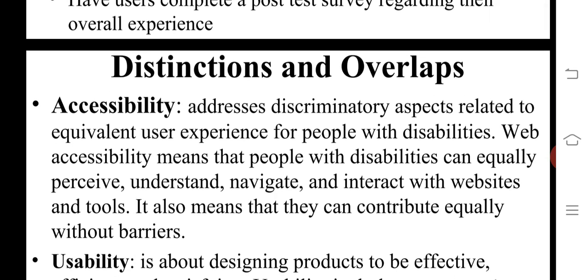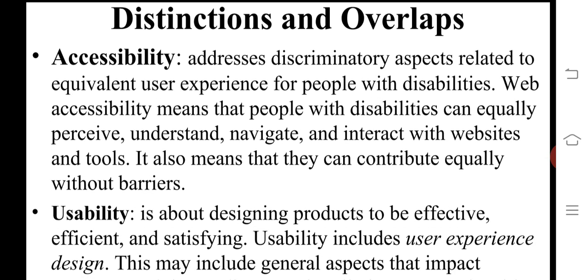And distinction and overlap. The distinction addresses discriminatory aspects related to equivalent user experience for people with disabilities.